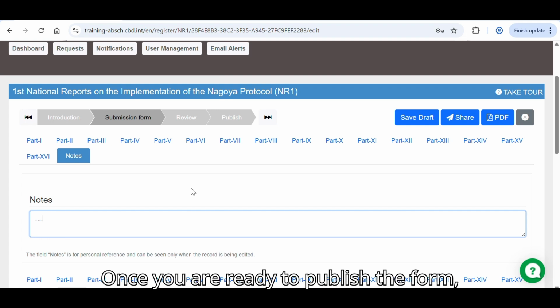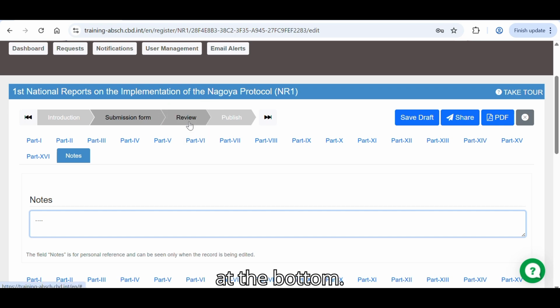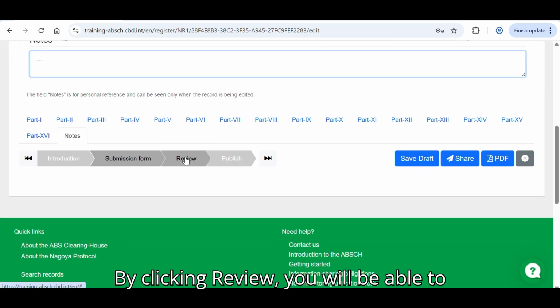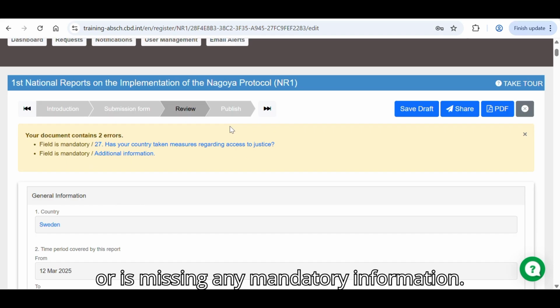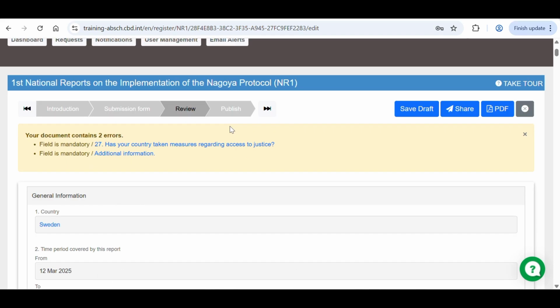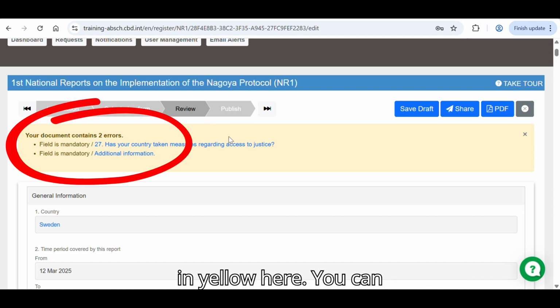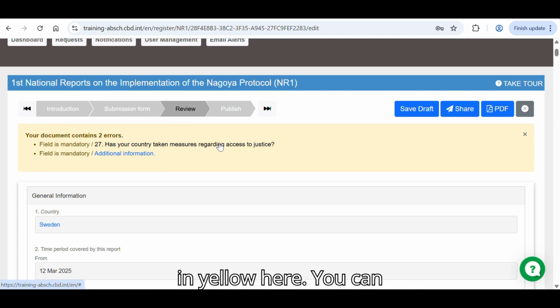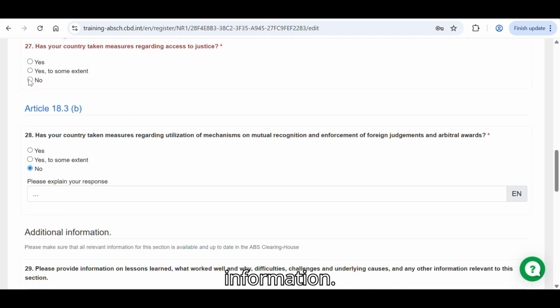Once you're ready to publish the form, review your form by clicking on the Review button right at the top or at the bottom. By clicking Review, you will be able to see if your document contains any errors or is missing any mandatory information. You will see a list of the mandatory questions missing information at the top in yellow here. You can click on the questions to take you directly to them and fill out the missing information.